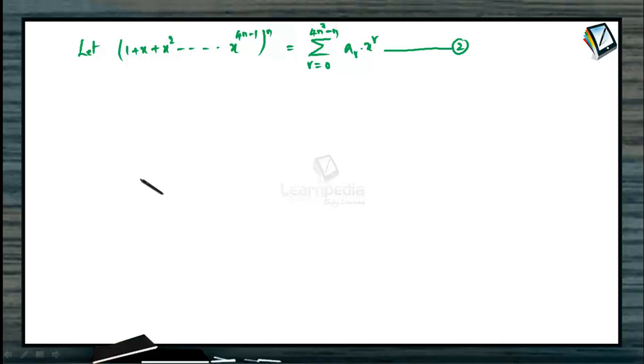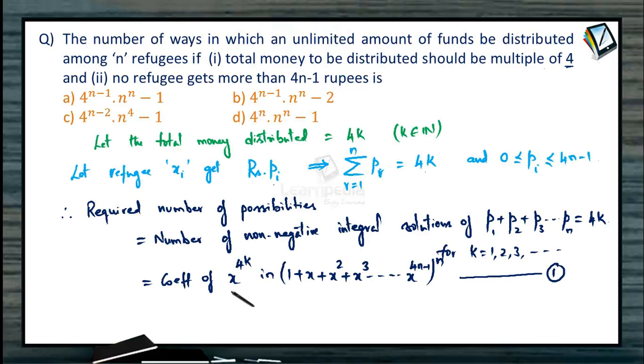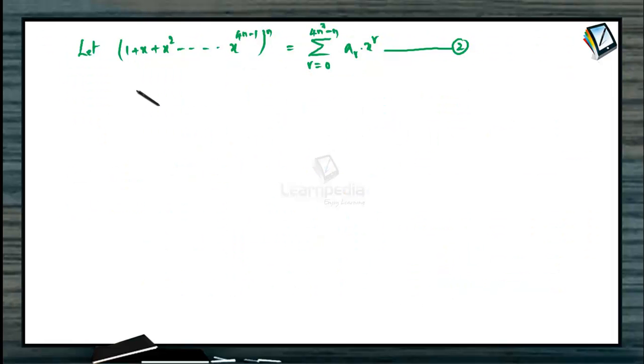And if you observe what our requirement here is, yes, we are looking at the coefficient of x to the power of 4k in this expansion. Then when we compare this with equation 2, the required coefficient is for different values of k. That means we are looking at the coefficients a4 plus a8 plus a12 plus a16, all multiples of 4 are required up to infinity, right? Now from equation 2, how do we get the sum of the coefficients a4, a8, a12 and so on up to infinity?